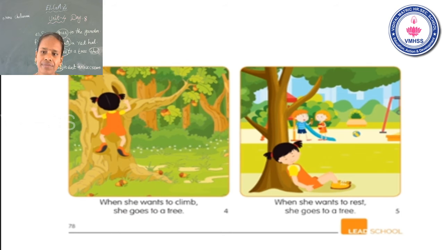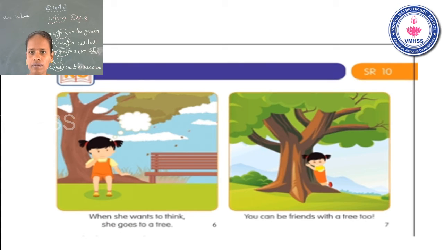Okay. See the fourth page. When she wants to climb, she goes to a tree. She goes to a tree. See the fifth page. When she wants to rest, she goes to a tree. Okay. See the next page. Okay, start. Now I count 10. You can read the story yourself, especially 2 pages, 6 and 7.